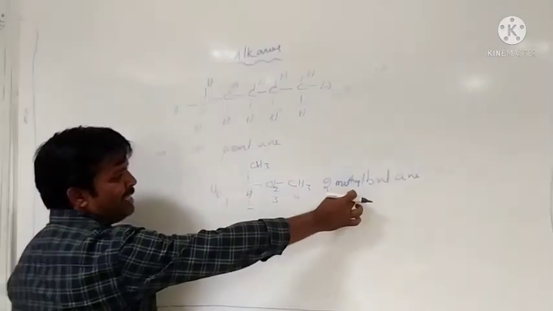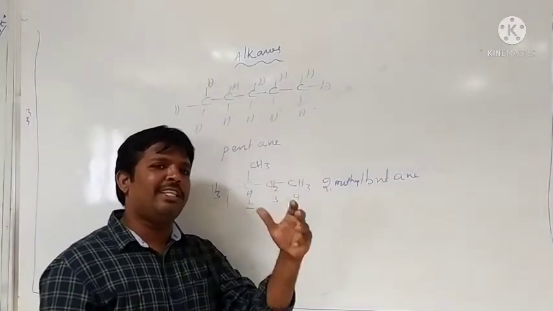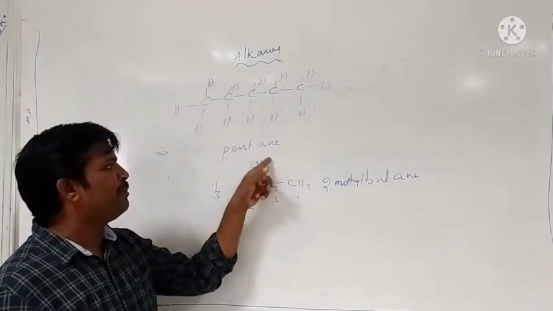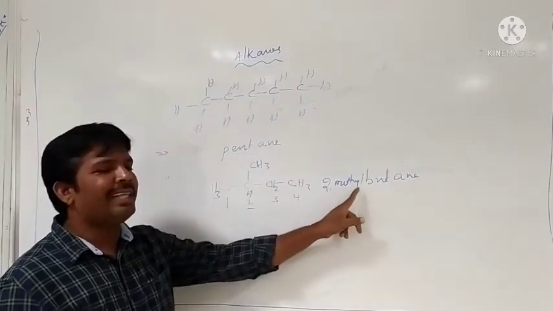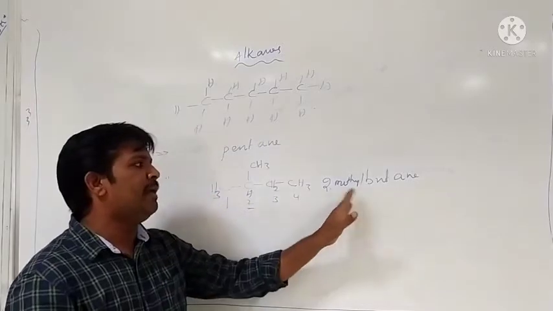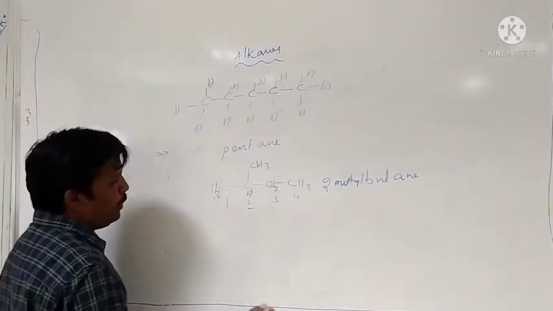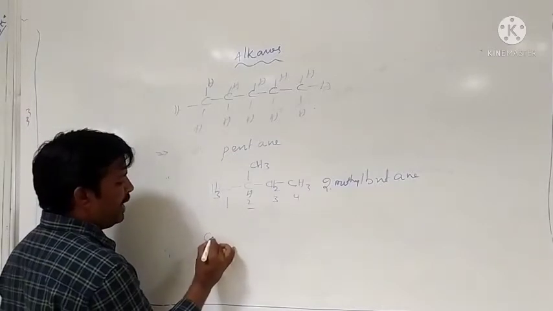Already we discussed that the prefix represents the nature of the substituent. Here the substituent name is methyl group, and that methyl group is present at the second position. That's why the name of the compound is 2-methylbutane. Then we go for another example.